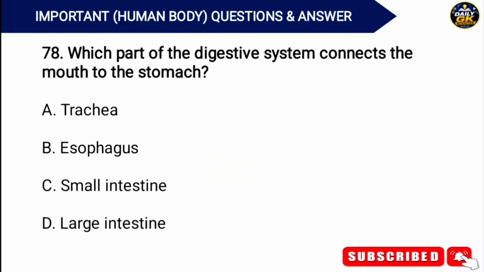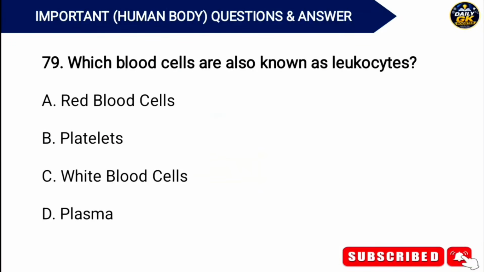Which part of the digestive system connects the mouth to the stomach? Answer. Option B. Esophagus. Which blood cells are also known as leukocytes?